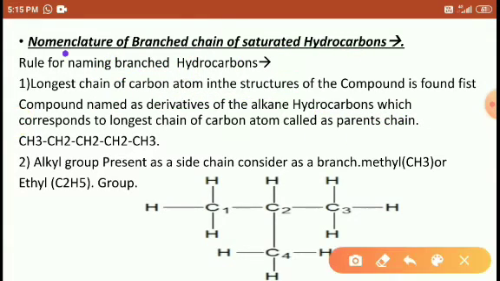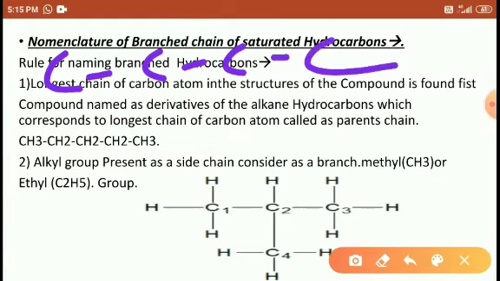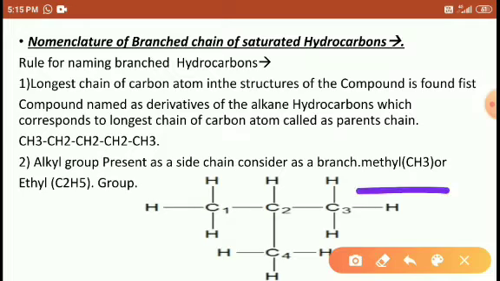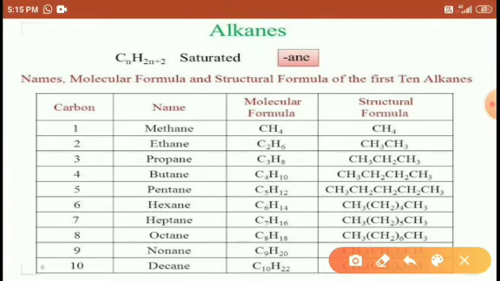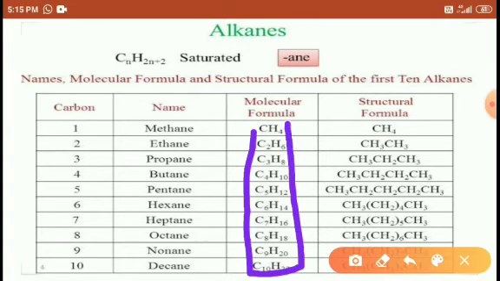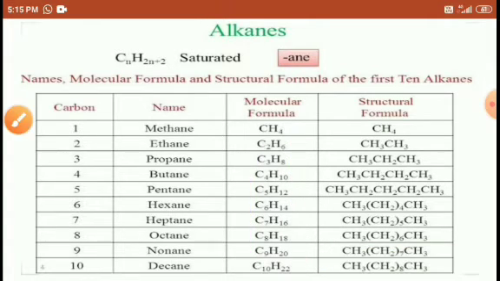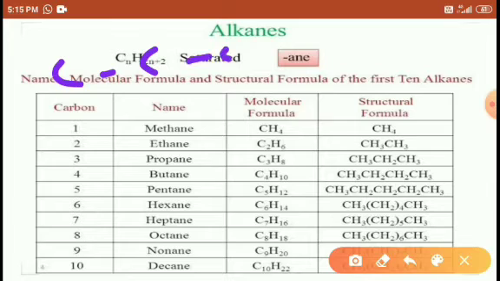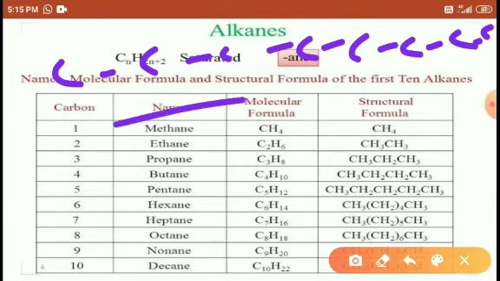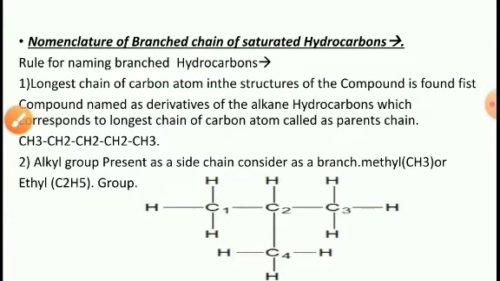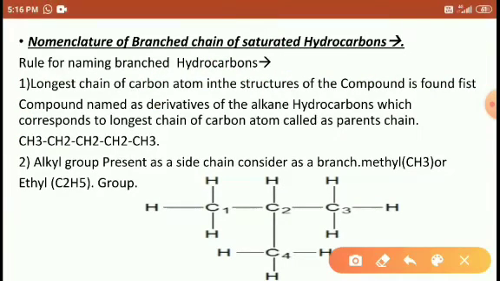It may be a 4 carbon longest chain, this is called the parent chain. Or look students, these are all the parent carbons, the longest chain. If the carbons are arranged like this, 5, 6, 7, 8, that is also a parent chain, right? For example, as given here, CH3, CH2, CH2, CH2, CH3, this is the parent chain, right?